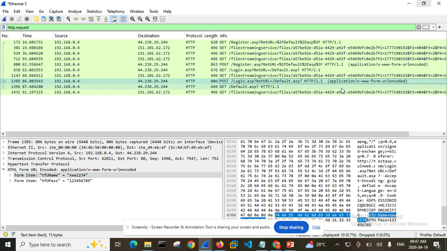And this other one is the login environment. We do the same thing here. We come to this HTML form URL encoded. You now see the login details and the rest. So it's telling you that this person logged in and this person also registered in this particular place. So this is the end of this HTTP section for now.